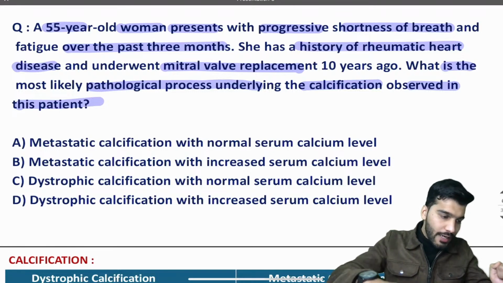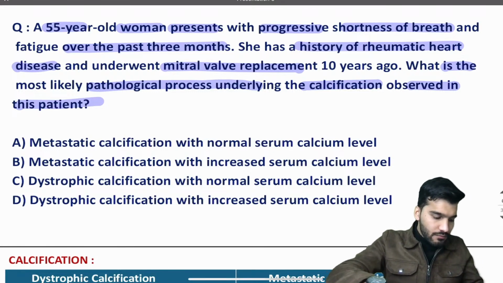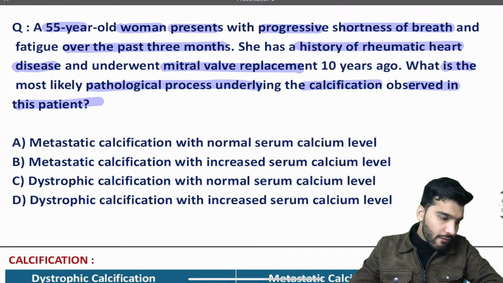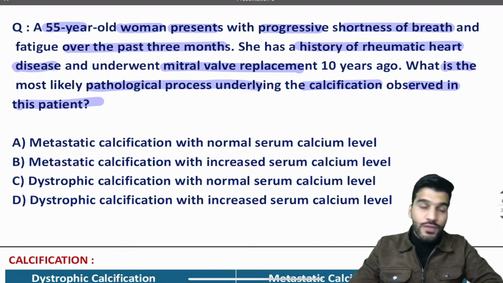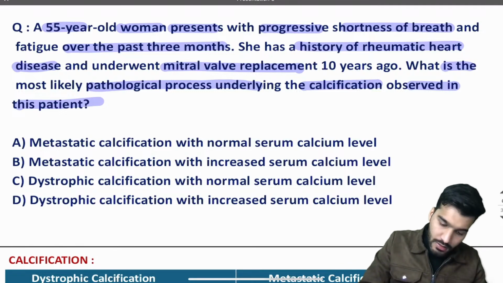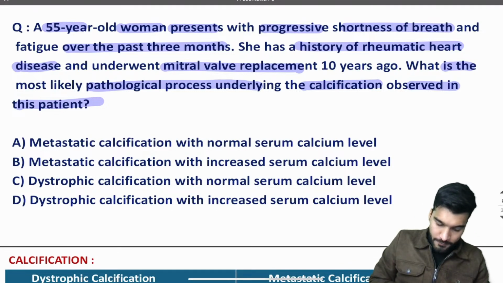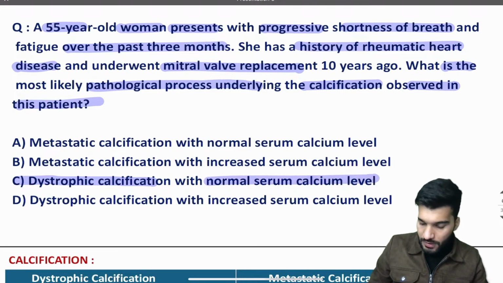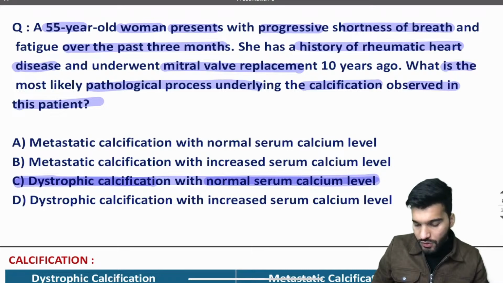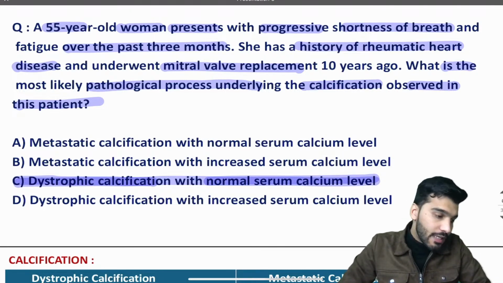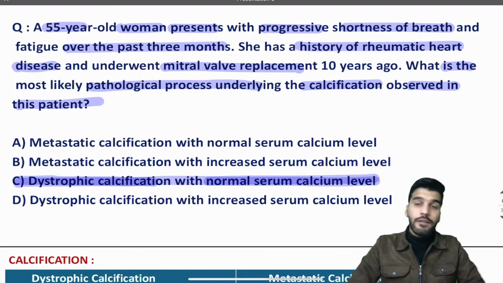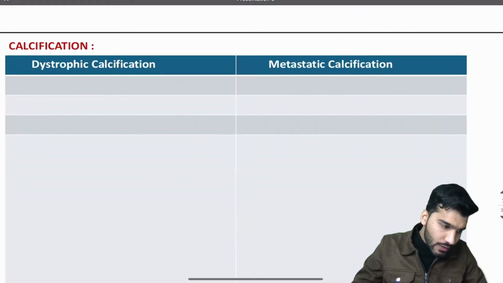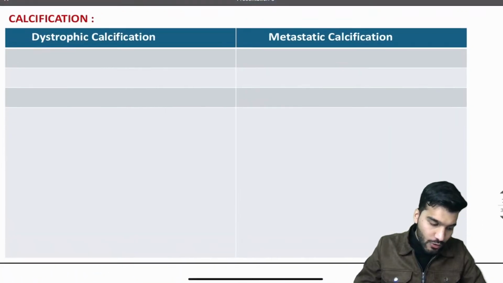Very good, most of you are right. The type of calcification that is seen in RHD is going to be dystrophic calcification, and the level of calcium is normal. So it's dystrophic calcification with normal serum calcium levels. Okay, now let's discuss the two types of calcification.